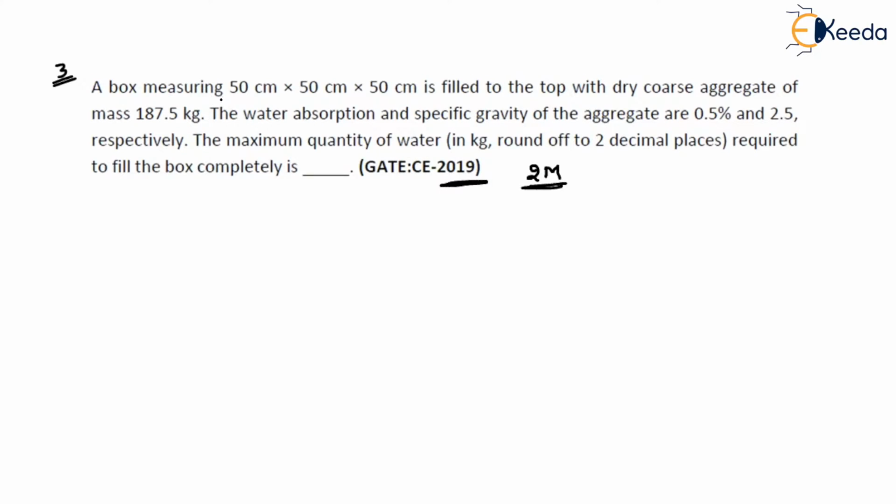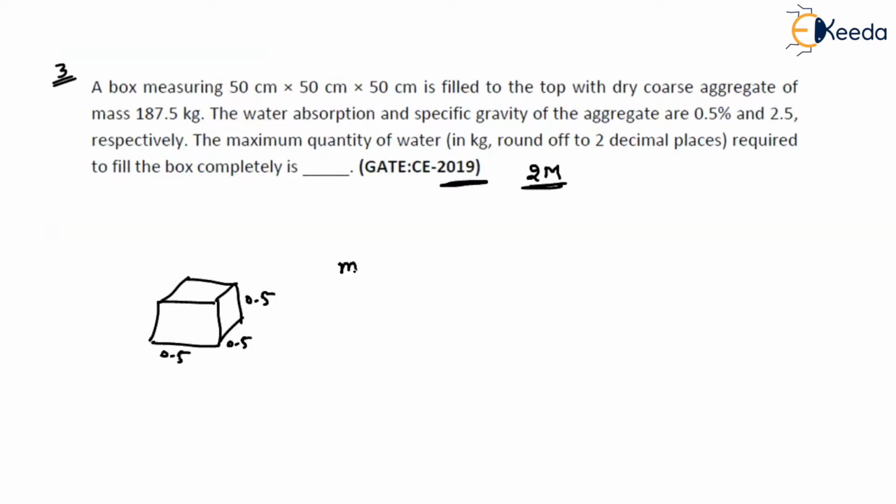A box measuring, okay, there is a box and dimensions are given. It is filled to the top with a dry coarse aggregate of mass 187.5 kg. What is the dimension of the box? 50 centimeter. Let me represent it in meters: 0.5, 0.5 and 0.5. Fine. And what is the mass of the coarse aggregate?